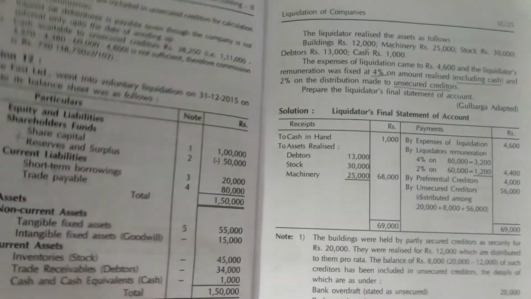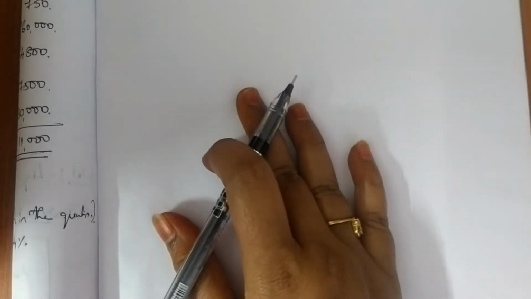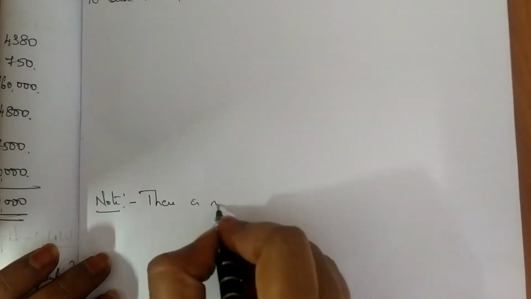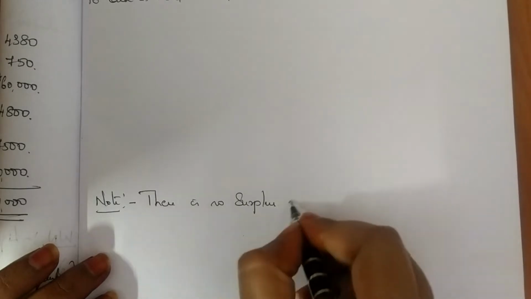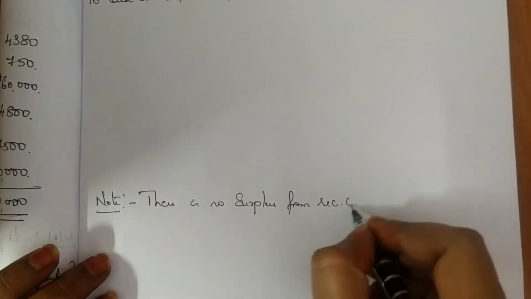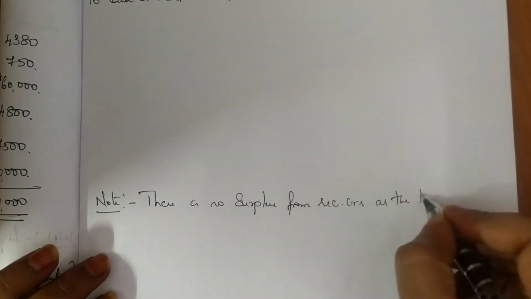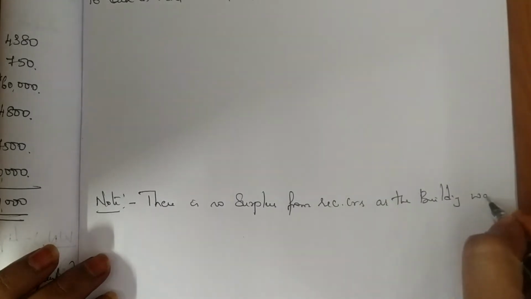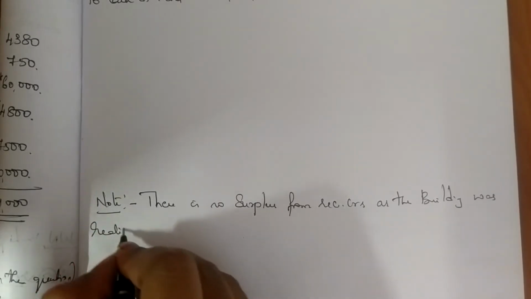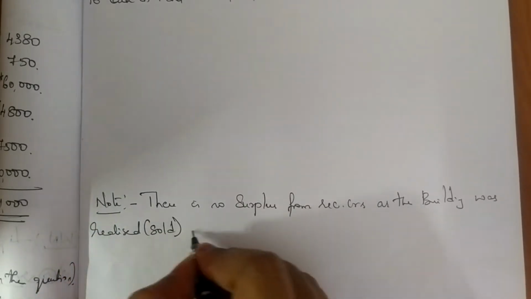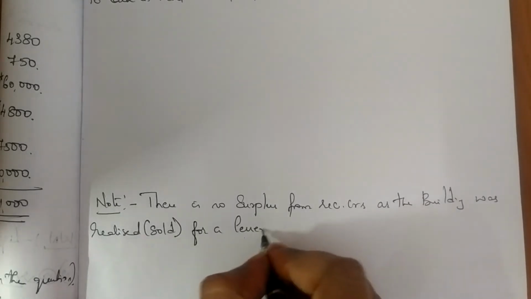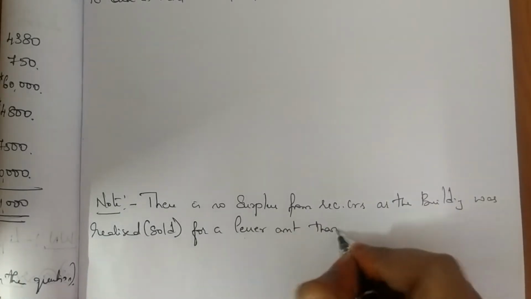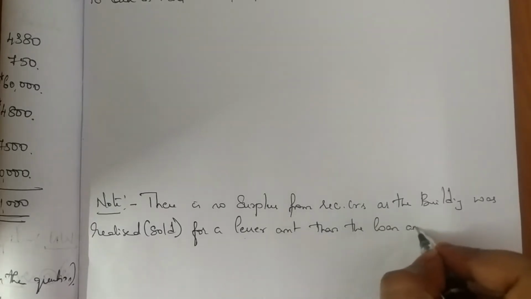Okay, so I will do a small note here so that you will understand. In the note, I will mention: there is no surplus from secured creditors as the building was sold for a lesser amount than the loan amount.